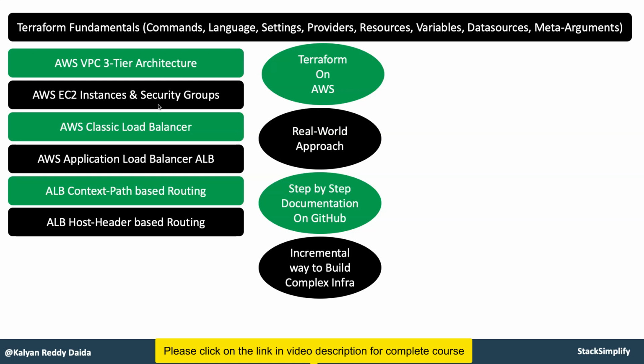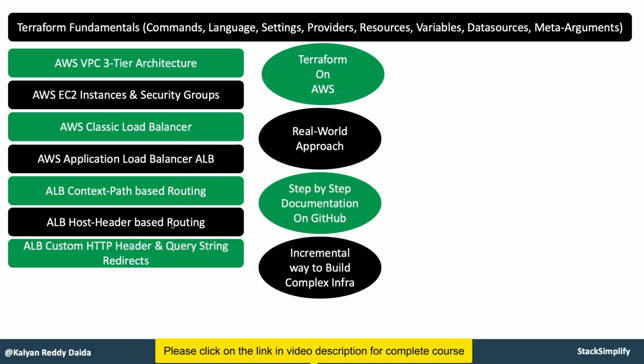To test host header based routing, you also need AWS Route 53 and ACM related services, which is nothing but Certificate Manager. Those also you are going to code using Terraform, and you are also going to implement ALB custom HTTP header routings and redirects, and also query string related redirects.